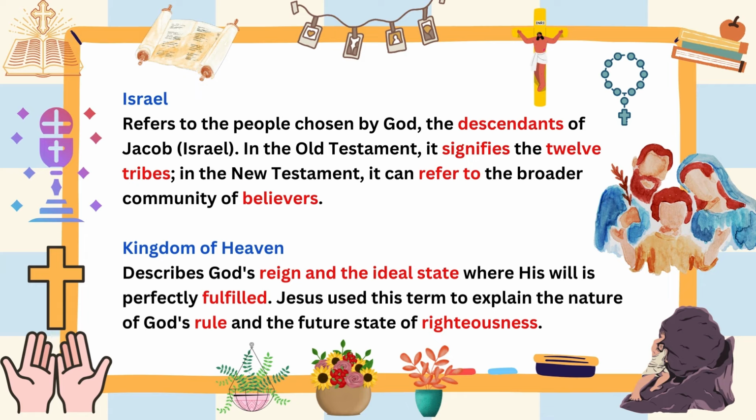Kingdom of Heaven describes God's reign and the ideal state where his will is perfectly fulfilled. Jesus used this term to explain the nature of God's rule and the future state of righteousness.